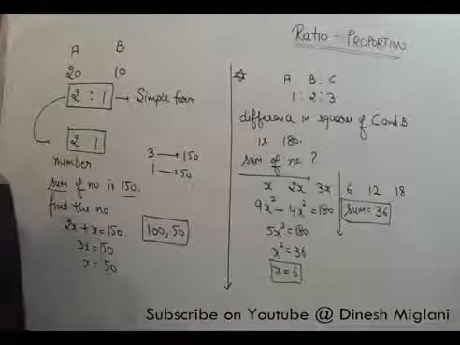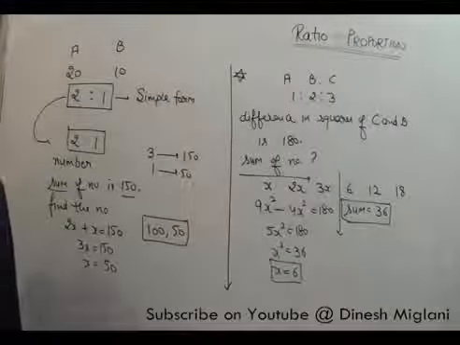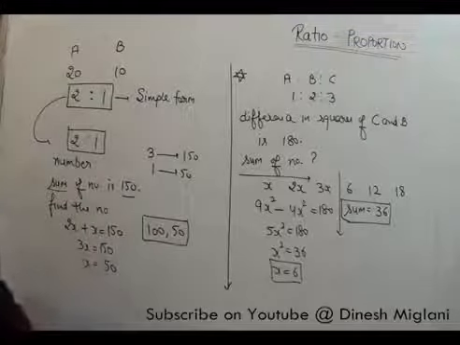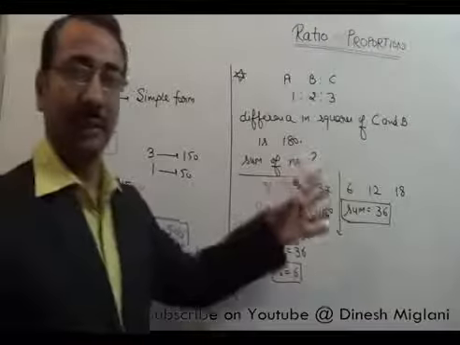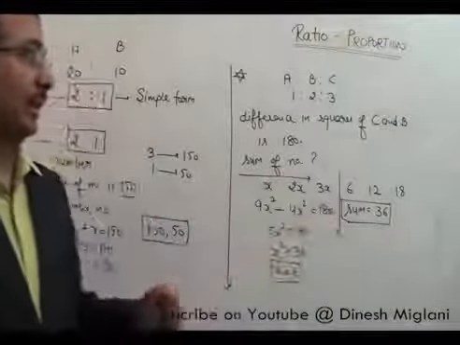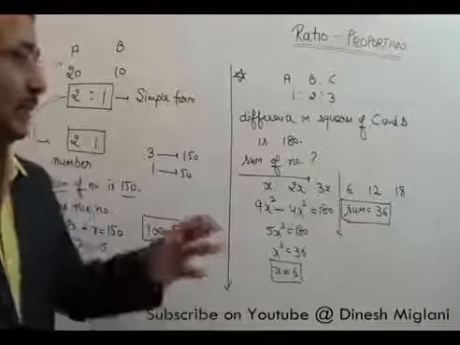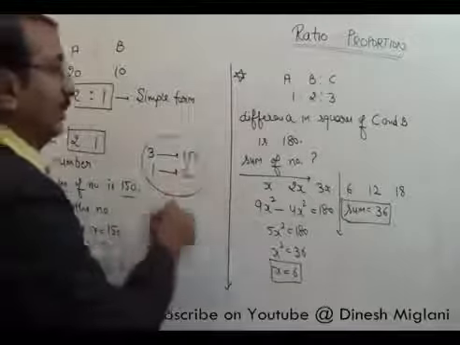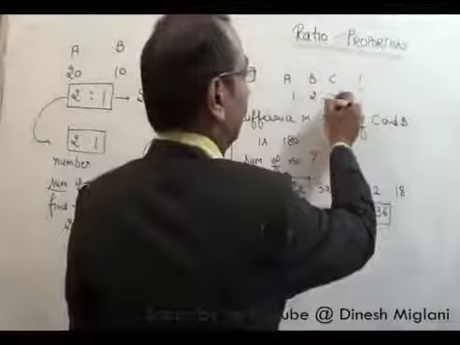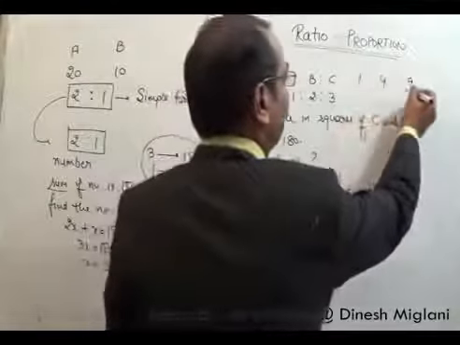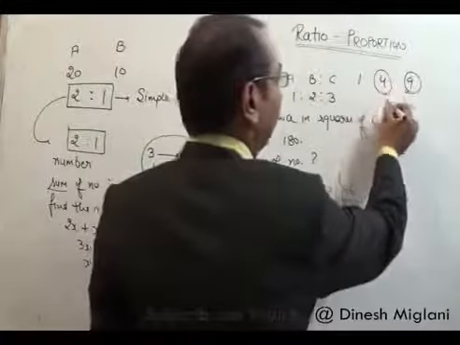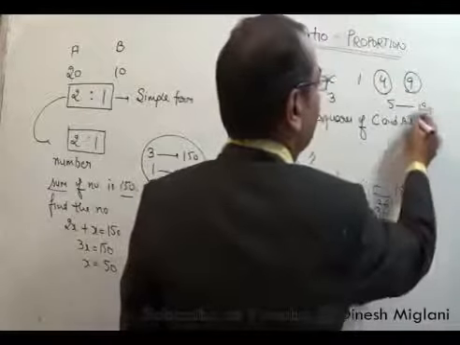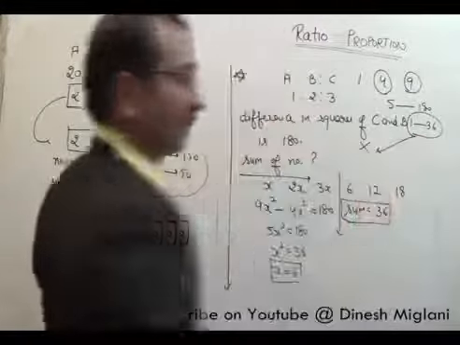In the earlier problem it was linear: either the sum or the difference was given. But when a square, a cube or a product is given, it becomes quadratic or cubic. So in these types of questions, I cannot go by the earlier approach. Suppose I say 1 squared is 1, 2 squared is 4, 3 squared is 9, and the difference between them is 5, which is equal to 180. Then 1 would be equal to 36, and that makes my question wrong, right?